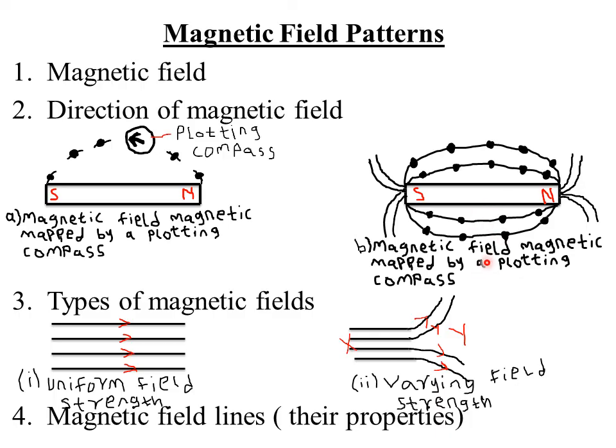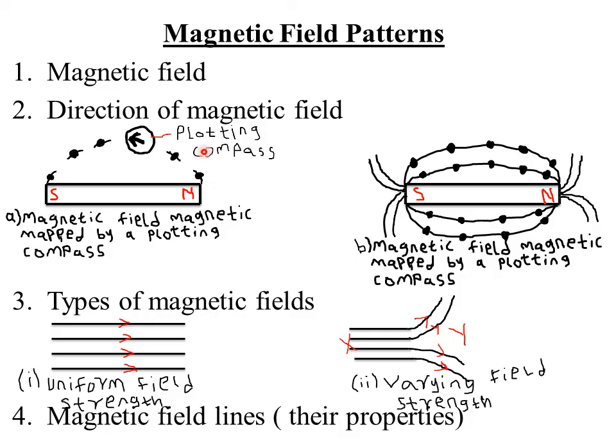So this should be using actually the iron filings. I think it was an error. So this is the pattern using iron filings. So if you use iron filings to plot the magnetic field or the magnetic field lines, the iron filings only show you the pattern, but they do not show you the direction. That is, there is no arrow showing that the fields are moving from maybe the north pole towards the south pole. But if you use a plotting compass, it will always show you the direction.